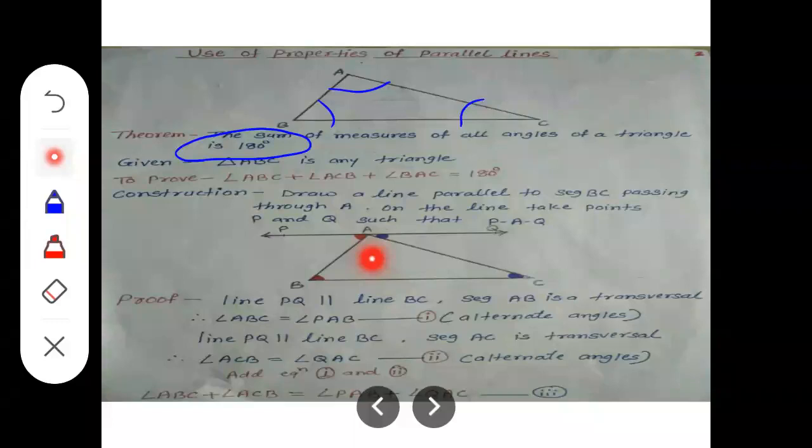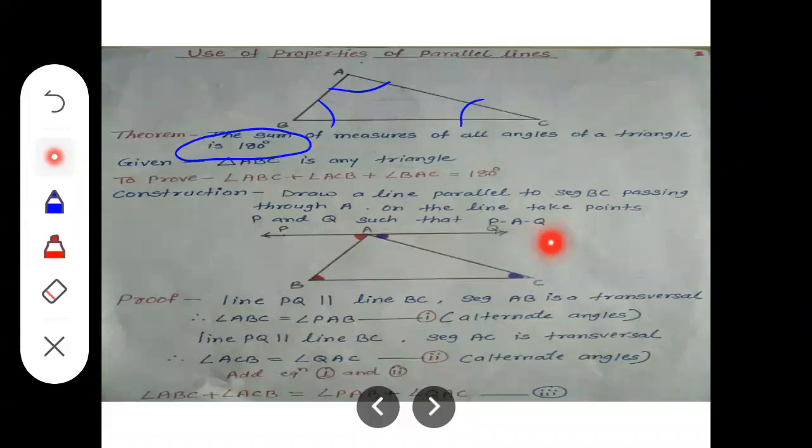So see the construction: draw a line parallel to segment BC passing through A. On the line, take points P and Q such that point P, point A, and point Q are collinear points.